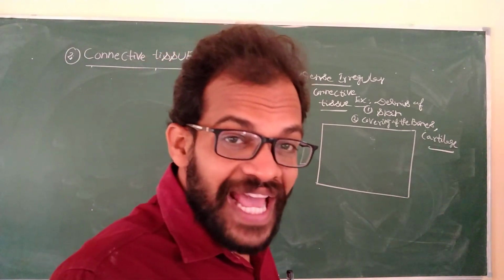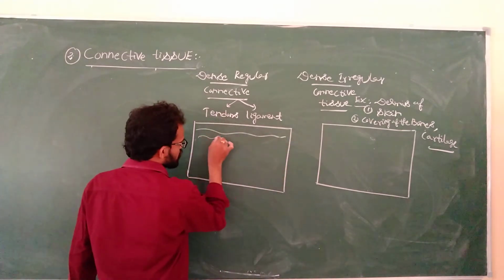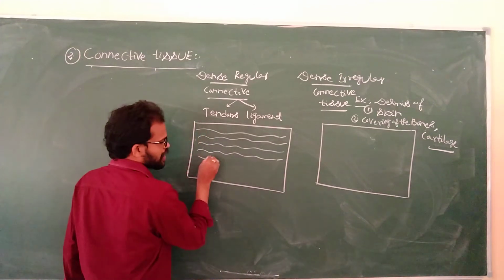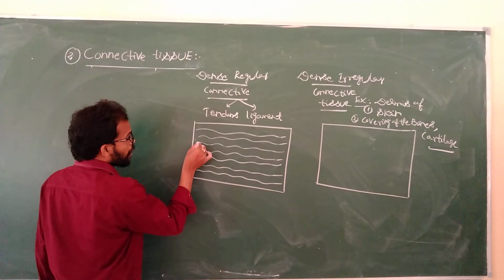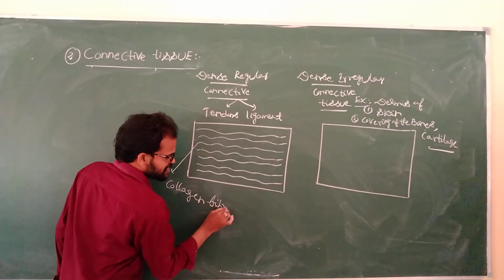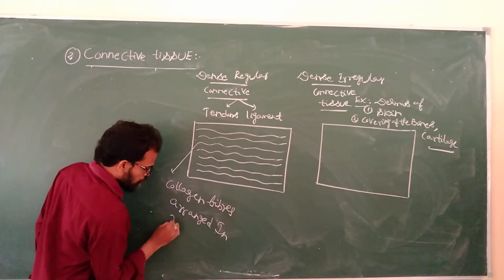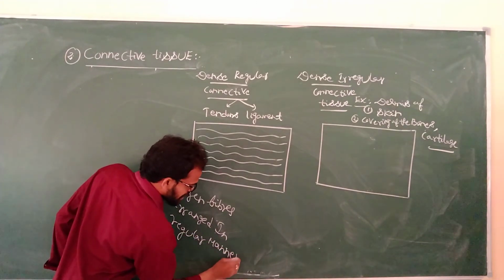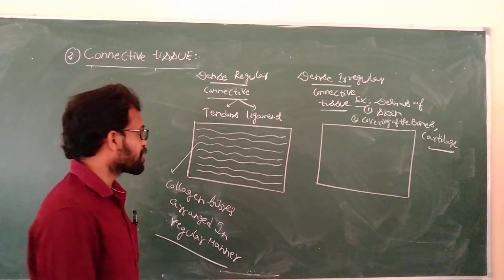How is this dense regular? The collagen fibers are arranged in a regular manner.